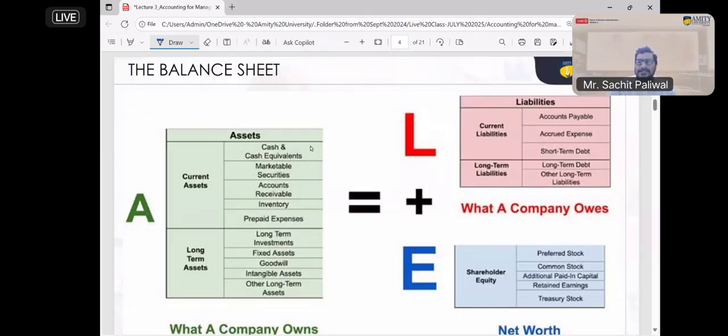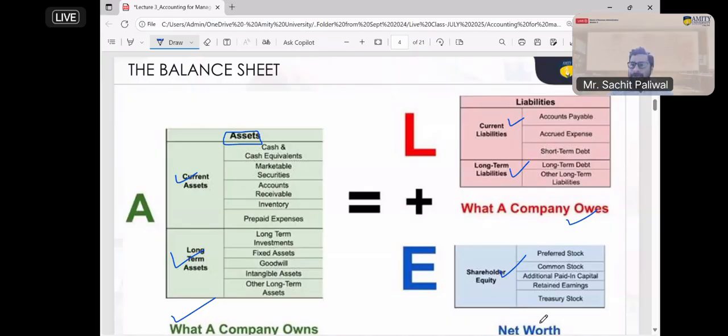So when you look at the balance sheet, on one side we have an asset, which is divided into two parts, current and non-current or long-term. And similarly, liabilities, long-term and current liabilities. And what is the net worth of the company in terms of shareholders. So these are the different components of the balance sheet, which you can see here. What the company owns is called asset, what the company owes is called liability, and what is the net worth of the company is called equity.